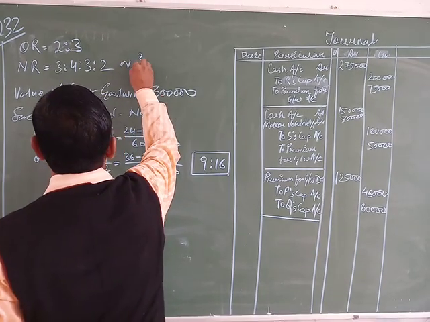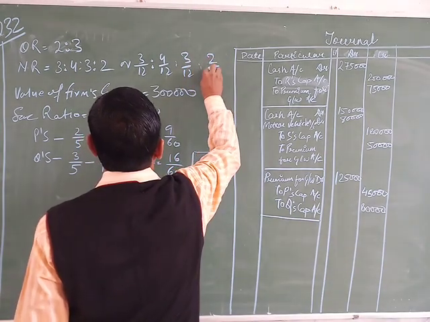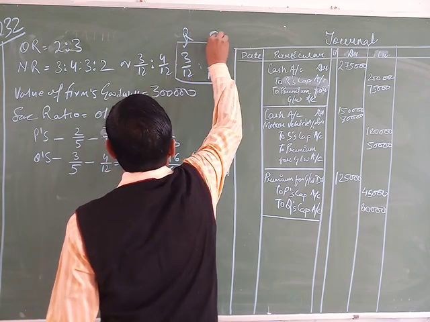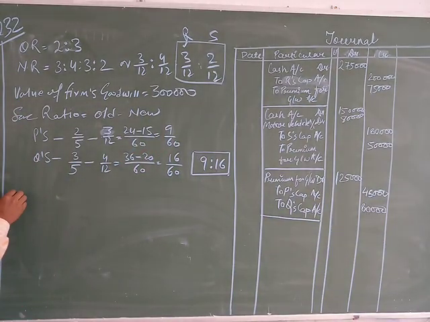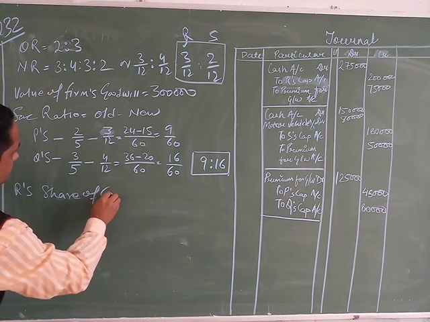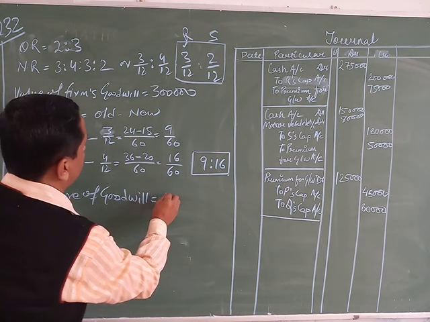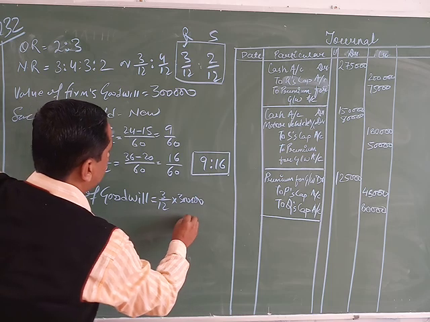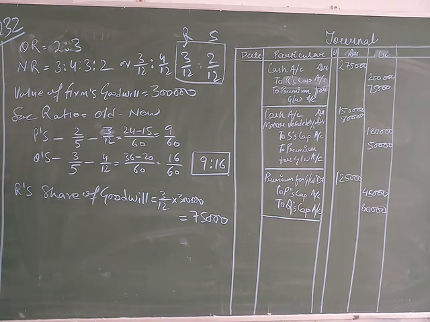The ratio is 3/12, 4/12, 3/12, 2/12, and the last two are the new partners R and S. R's share of goodwill is 3/12 into 3 lakh, which is 75,000.